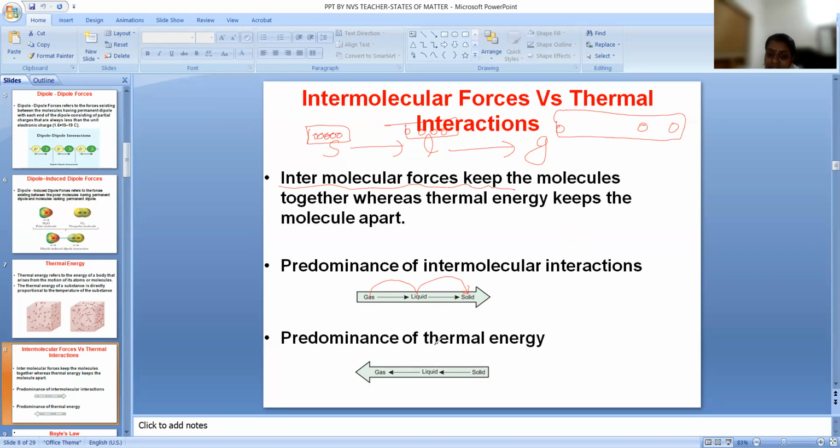Now the predominance of thermal energy. Again, solid, liquid, and gas: if the intermolecular attraction is more, it is solid, then liquid, and if it is least, it is gas. If you increase the temperature of the solid, it will convert into the liquid state. If you keep increasing the temperature, it will convert into the gaseous state. So if thermal energy increases, it moves the opposite way: solid converts into liquid, and liquid converts into gas. Understand?